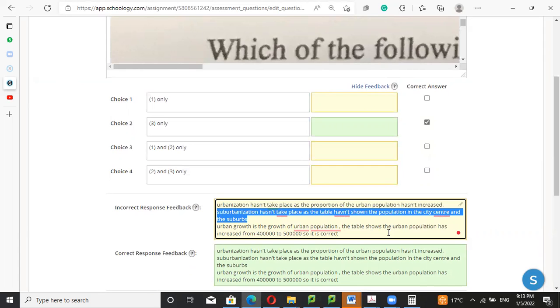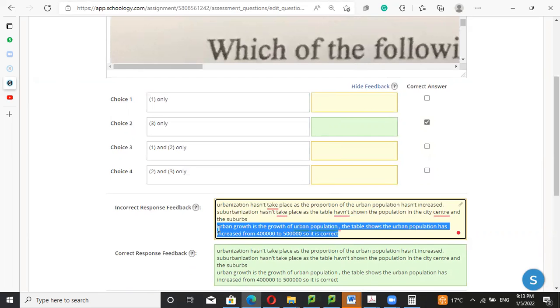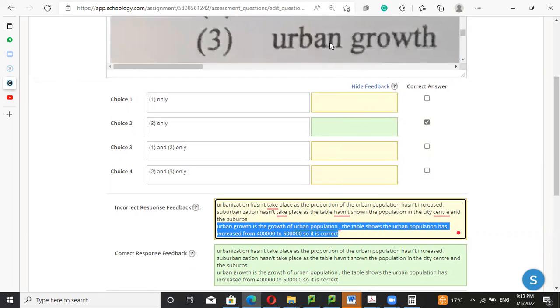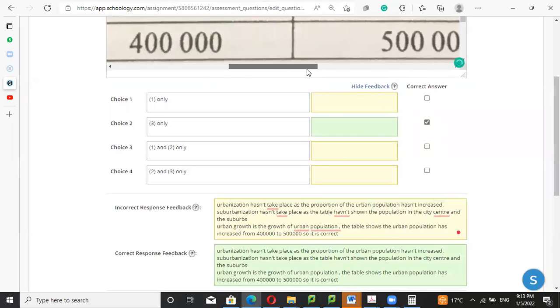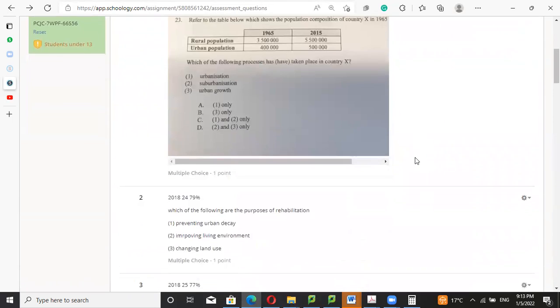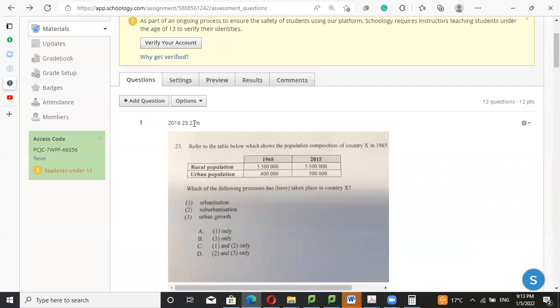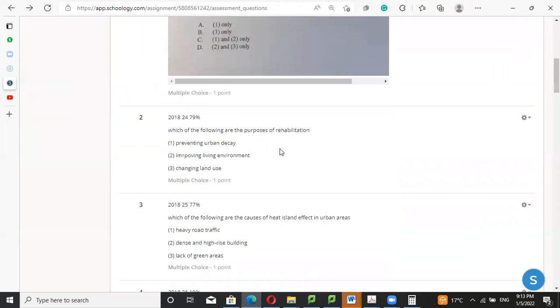Low data have been shown, but for urban growth, it is increased, since the population between the two times increased from 0.4 million to 0.5 million. So accordingly, urban growth is really taking place. Okay, number two had a lot of people getting involved, so I used a lot of time to explain it.